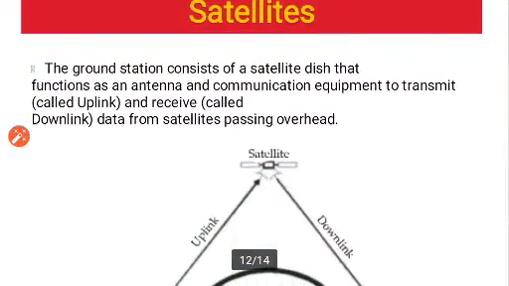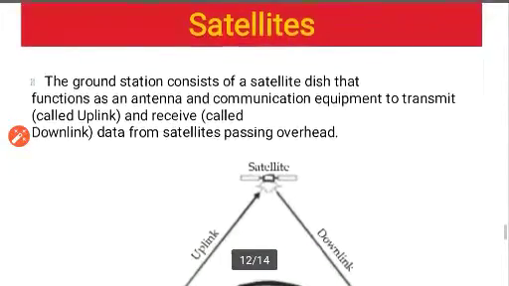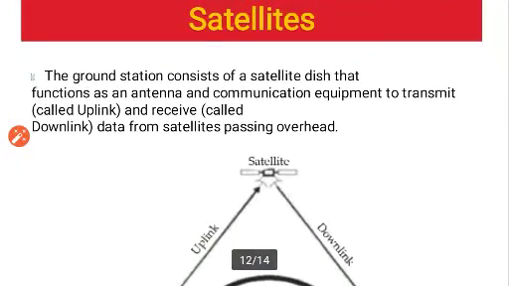Now let us see how it is working. The ground station consists of a satellite dish, you can see. I'll show you the figure. That functions as an antenna, and the communication equipment that transmits and receives. The transmit is called uplink and the receive is called downlink, data from these satellites passing overhead.